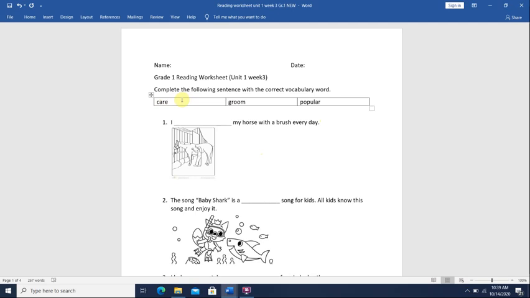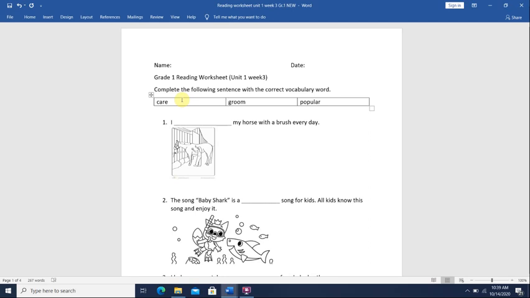It means to see if that person needs food or water or is sick, or for example if my cat is healthy or not, if it's hungry or not. Okay, so care means to look and see if someone or something is okay or not.